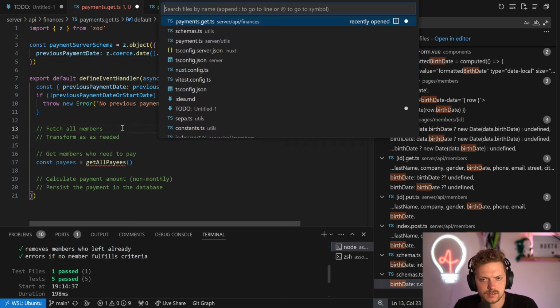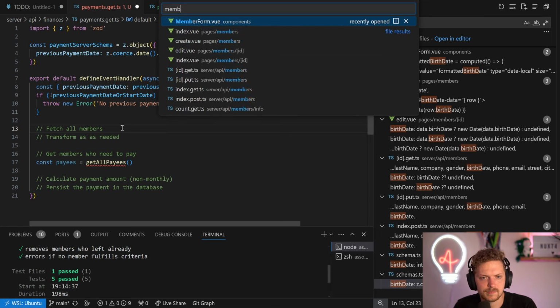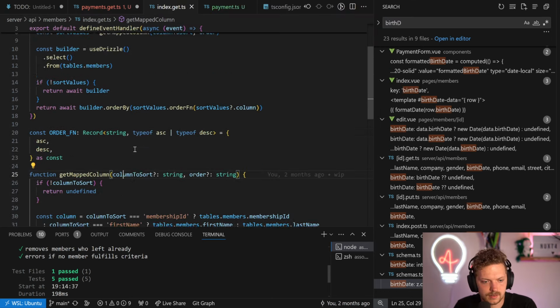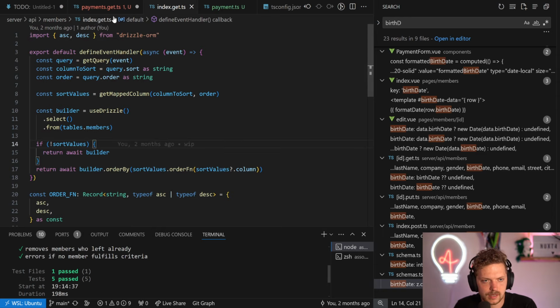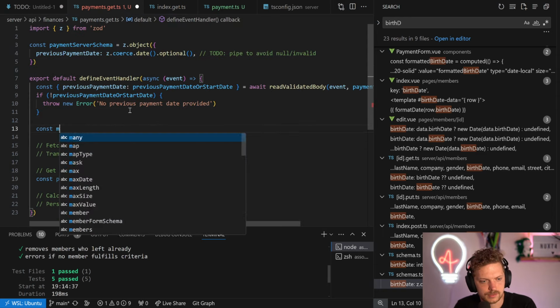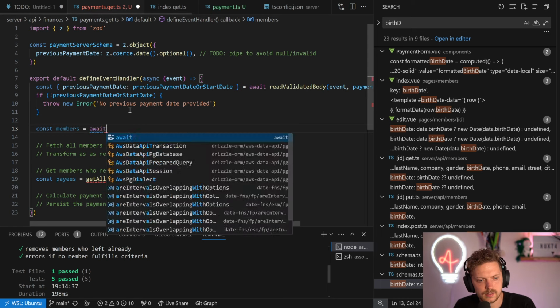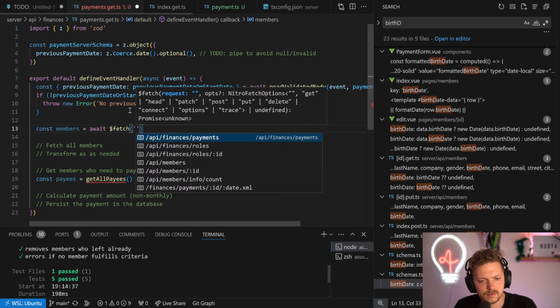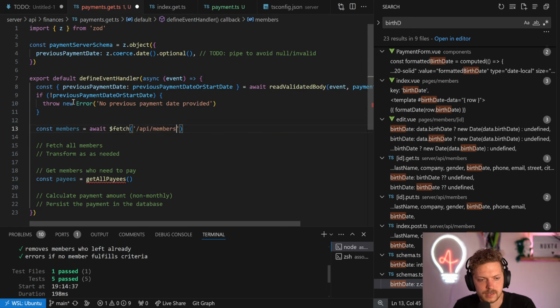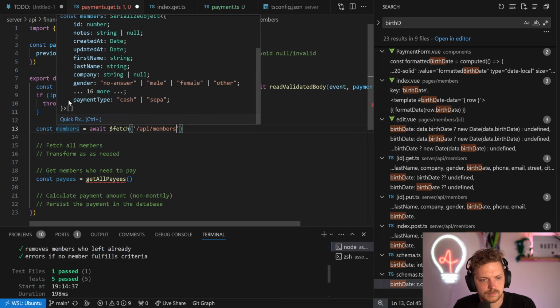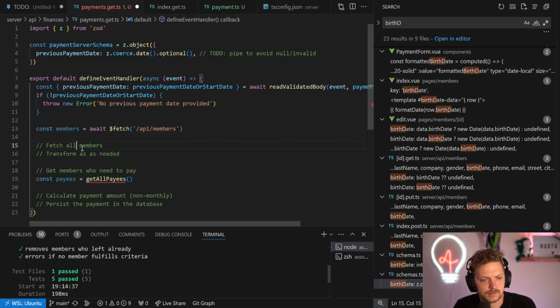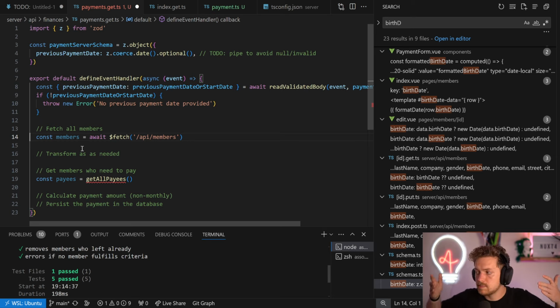Okay, all members is not that difficult because we have already a member route. We have this, right? So we can just fetch them by actually say const members is await $fetch members, and we get all the members. Pretty straightforward actually, because of course we have an API endpoint, we can just call them and it will emulate the call.